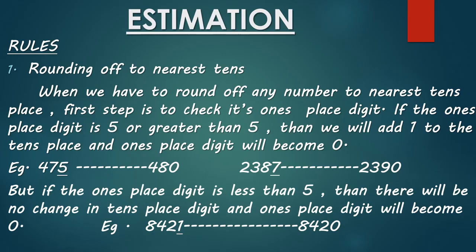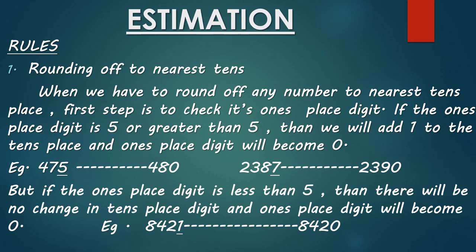But if the ones place digit is less than 5, then there will be no change in the tens place digit and the ones place digit will become 0. Example is 8421. We have to round off this number to the nearest tens place. So check the ones place first. The ones place digit is 1. It is less than 5. So there will be no change in the tens place. It will remain the same, 2 only, and the ones place digit will become 0.